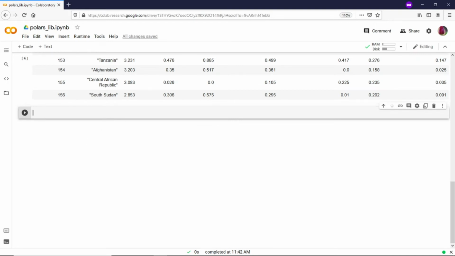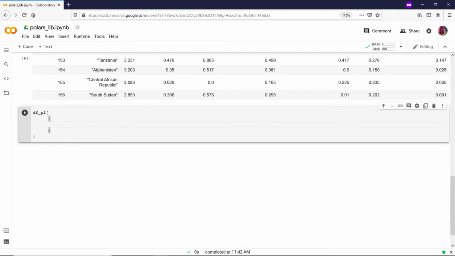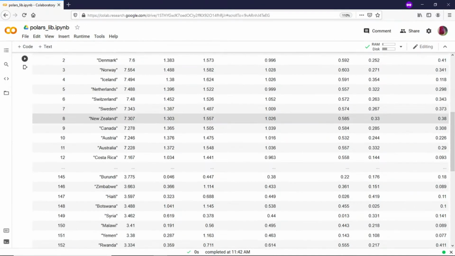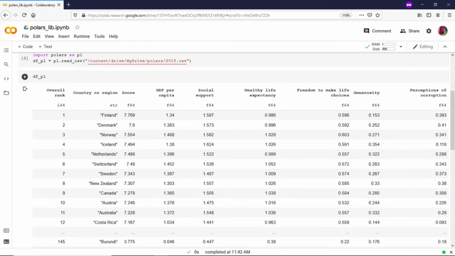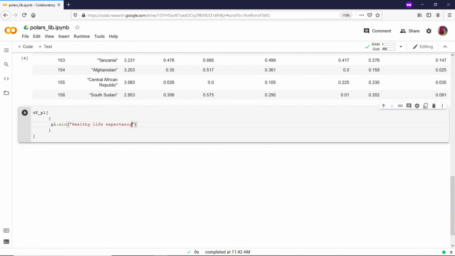So we'll see what is the minimum and maximum life expectancy over here. So I would say df_pl, I would say pl.min, and my reference would be the column healthy life expectancy, .alias, the column name.